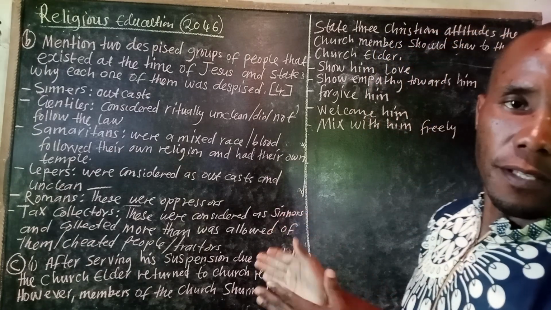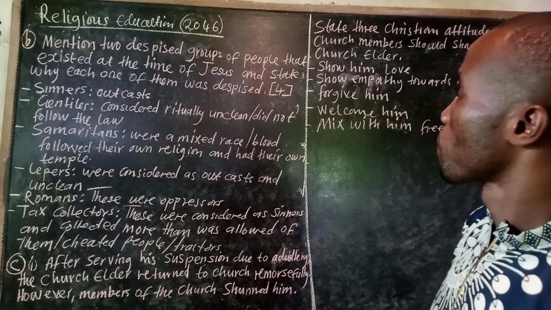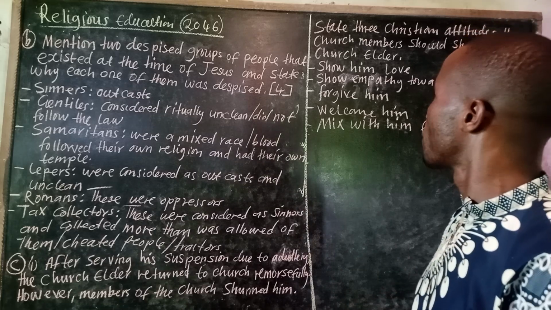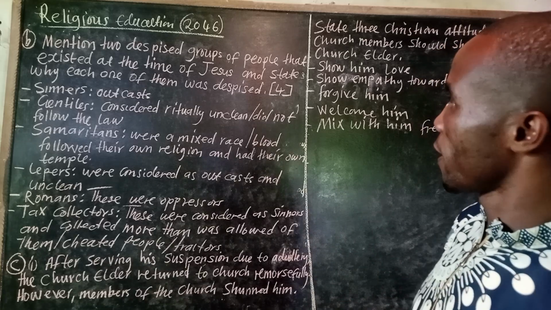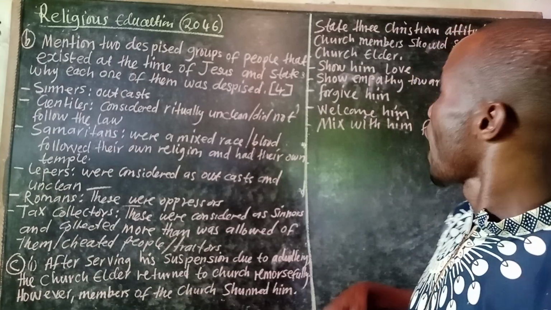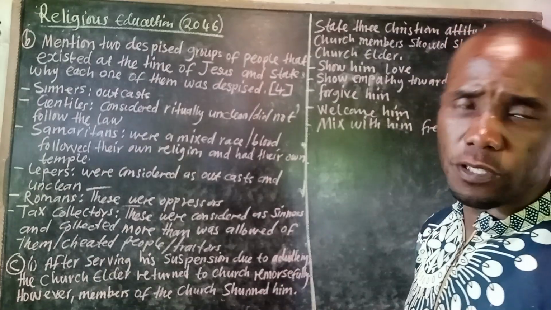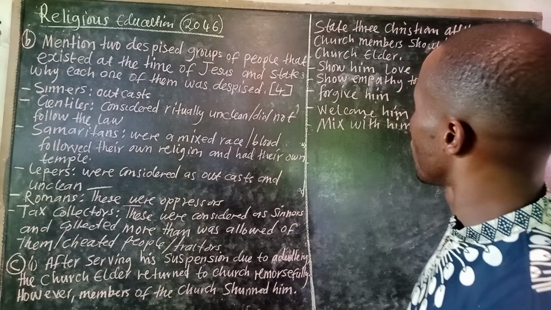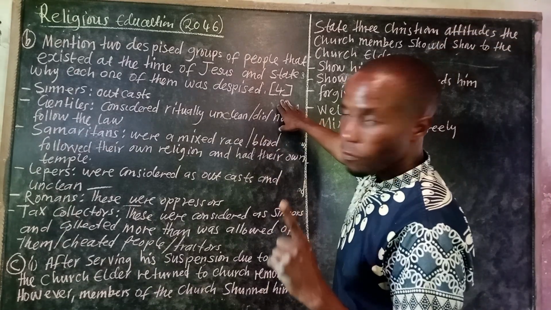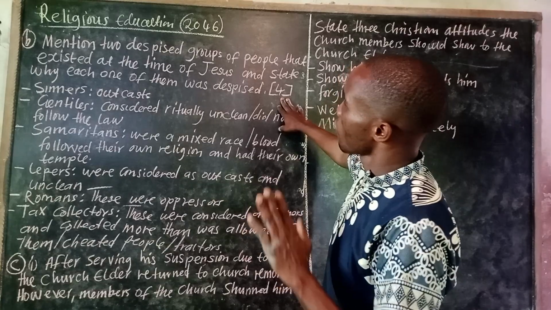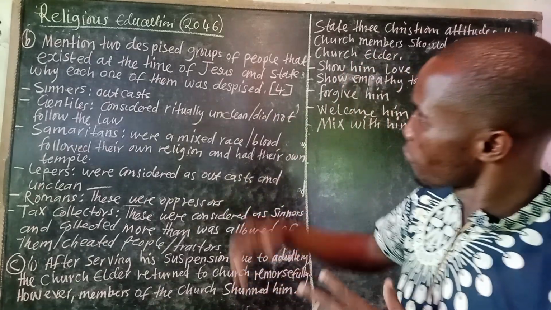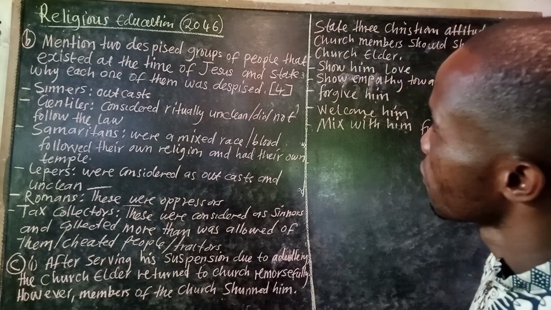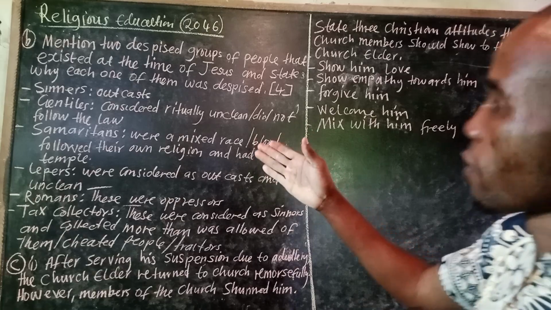So this time around, we are answering question B, which goes like this: Mention two despised groups of people that existed at the time of Jesus and state why each one of them was despised. 4 marks. So when you give 2, each one carries 2 marks. First of all, you have to mention, then you give the reason. To start with, we are starting with sinners.